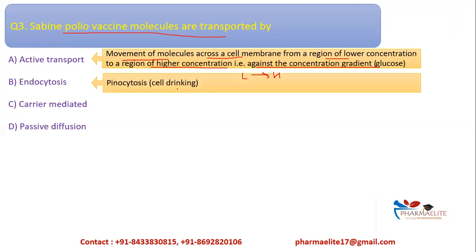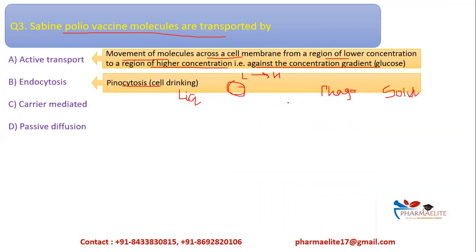Endocytosis. Endocytosis is the process of cell eating or cell drinking. There are two types of endocytosis. When an engulfing process occurs, the materials are taken up inside a sac or a vesicle-like structure. When it is cell eating, it is called phagocytosis. When it is cell drinking, it is called pinocytosis. Pinocytosis, cell drinking, occurs in case of liquid molecules or liquid solutes, and phagocytosis occurs in case of solid particles.